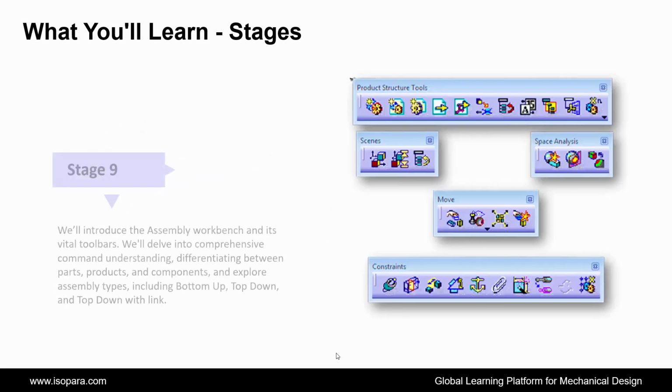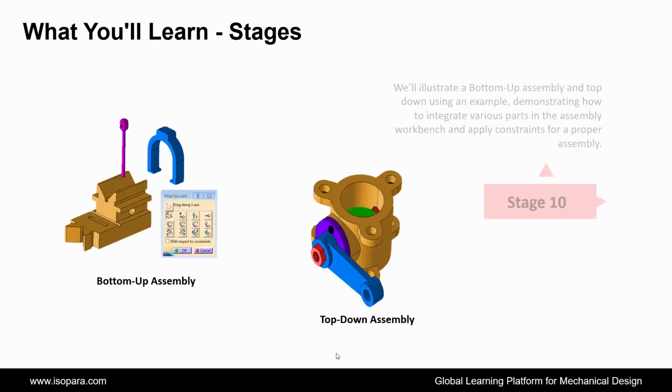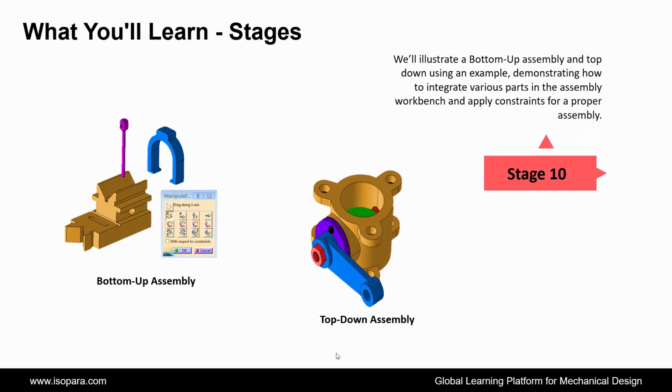Next is we'll introduce the assembly workbench and its vital toolbars. We'll delve into comprehensive command understanding, differentiating between parts, products, and components, and explore assembly types, including bottom-up, top-down, and top-down with link. Next is we'll illustrate a bottom-up assembly and top-down using an example, demonstrating how to integrate various parts in the assembly workbench and apply constraints for a proper assembly.